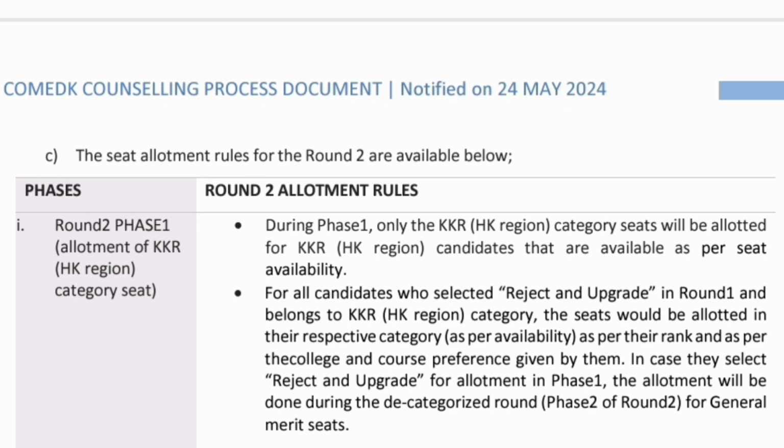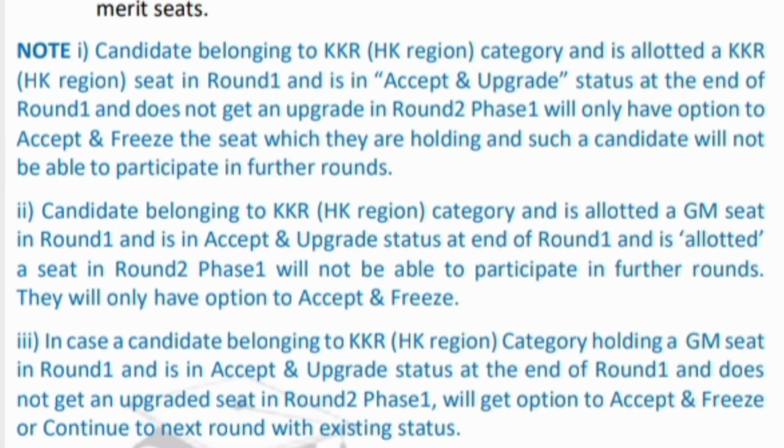Now let me tell the rule for the KKR student. If a KKR student selects reject and upgrade in round 1, then they will only be allotted a seat in their KKR category. They will not be considered in the GM category. But if the KKR student selects accept and upgrade after round 1, there are 3 scenarios. If they do accept and upgrade at the end of round 1 and they do not get an upgrade in round 2 phase 1, then the only option for them will be accept and freeze.